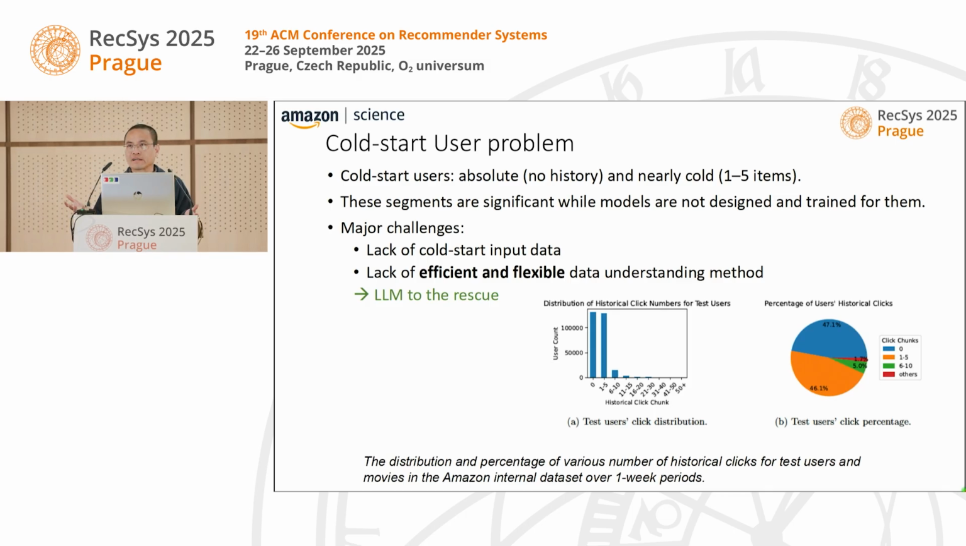And then you can imagine the sequential recommender is going to fail horribly, right? Because the natural input is the sequence of movies that they watched in the past. Now we don't have any. So that is a major challenge because we don't have cold start input data, and then the model is probably inefficient and inflexible in dealing with it. So the key idea here is that we're going to use the metadata of the users.